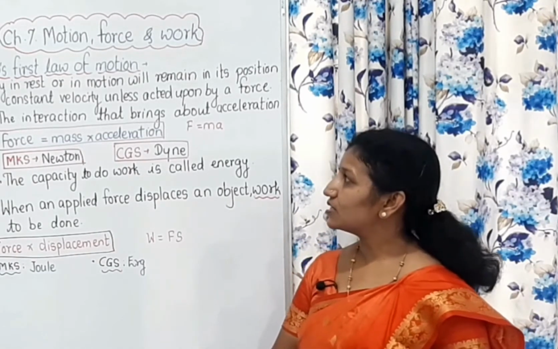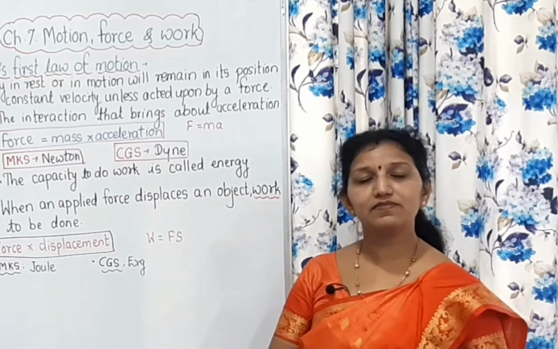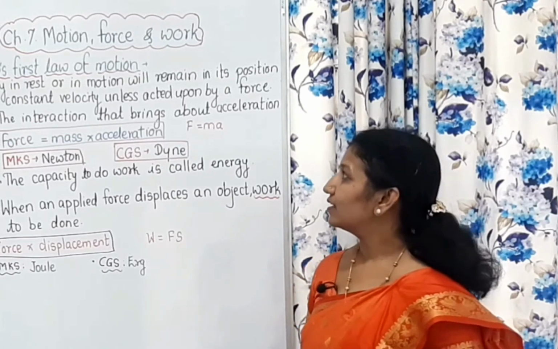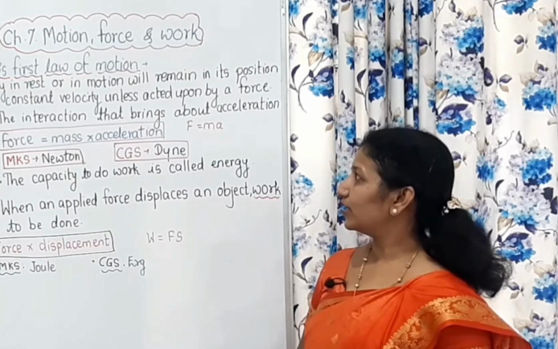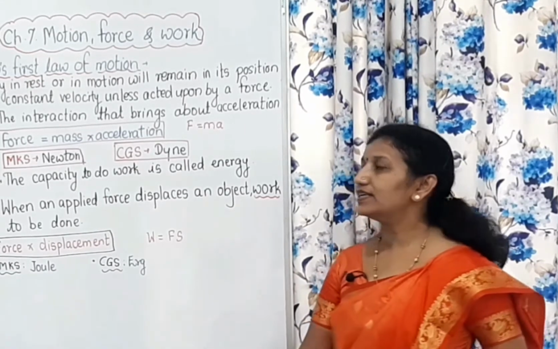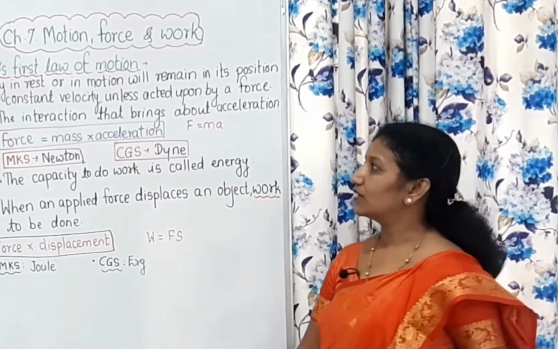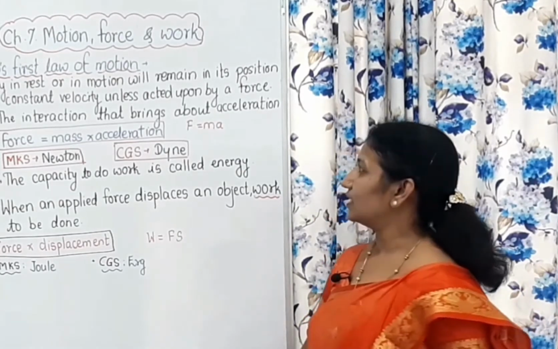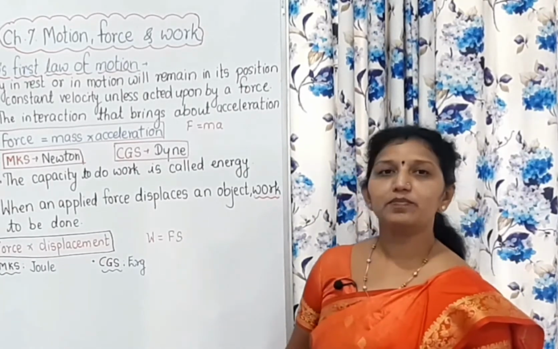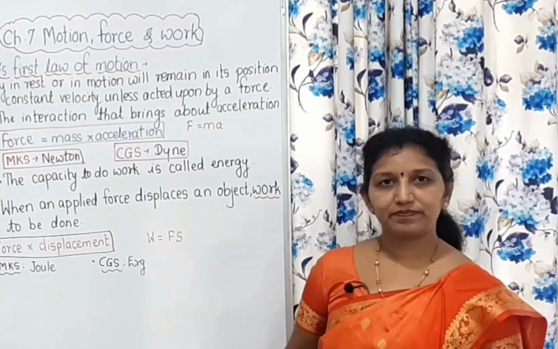The first law of motion, Newton's first law of motion, states that a body at rest or in motion will remain in its position with a constant velocity unless acted upon by a force.